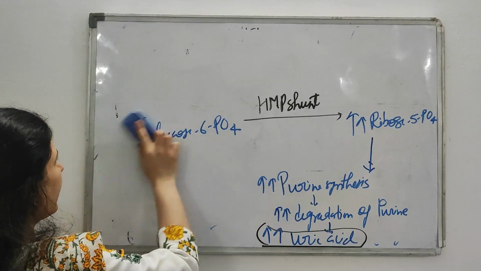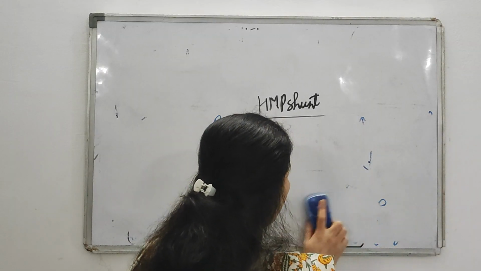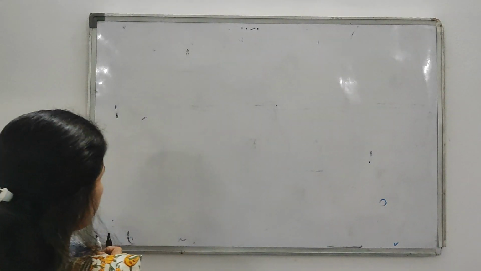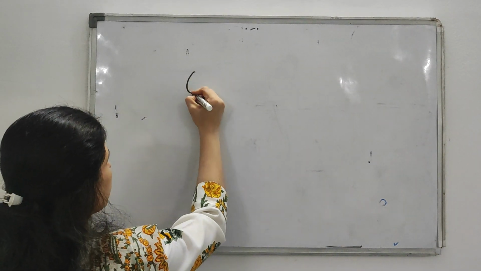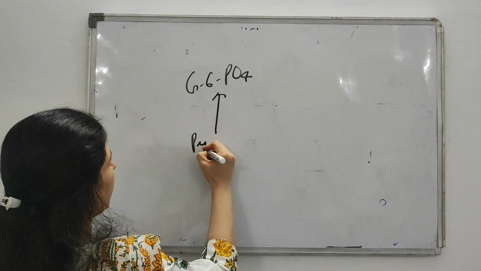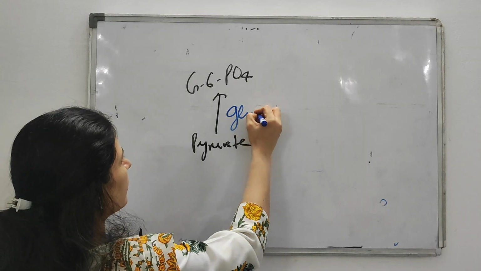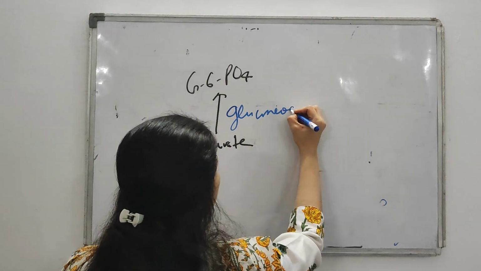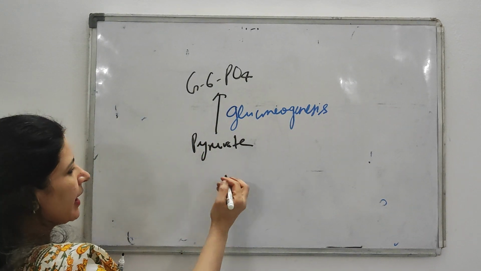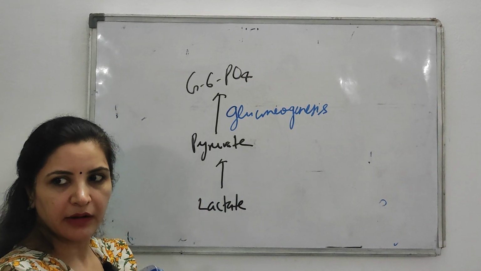Next is why lactic acidosis and metabolic acidosis occur. What is the biochemical basis? This glucose 6-phosphate is formed from what? From gluconeogenesis. So it is formed from gluconeogenesis. So this pyruvate, and what happens in the muscle? Lactate is converted into pyruvate, isn't it?